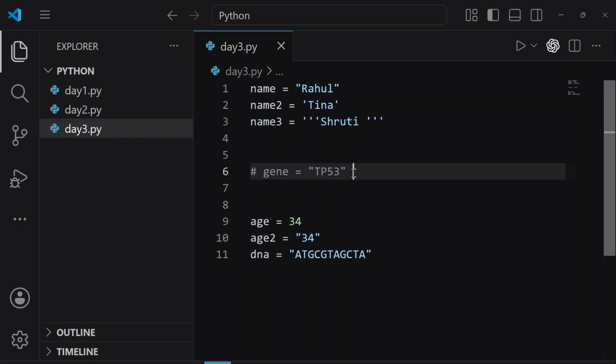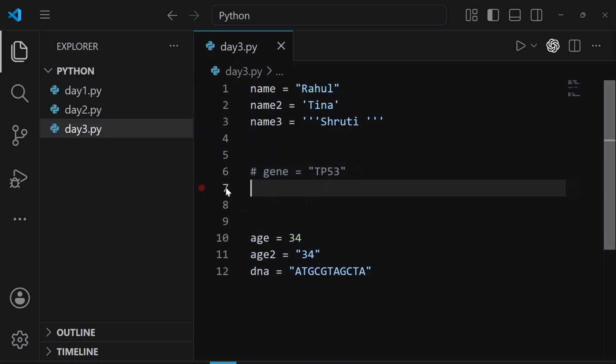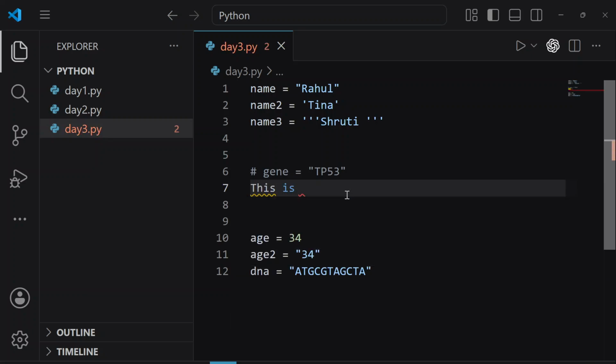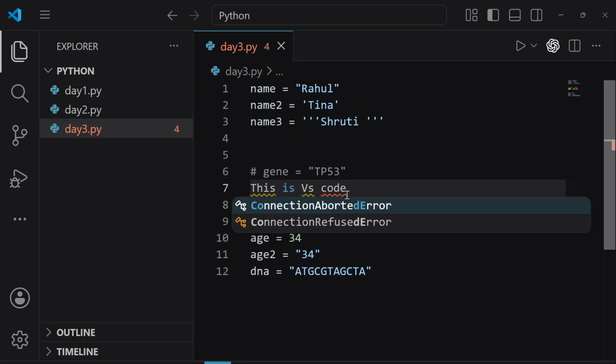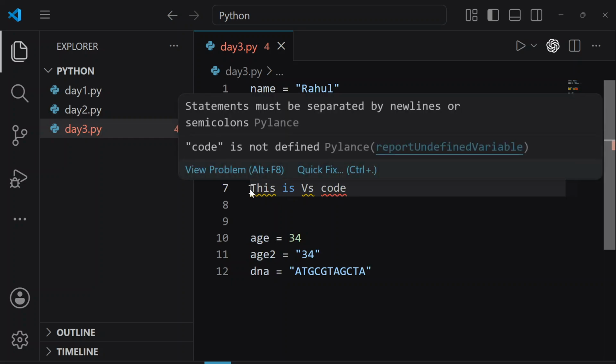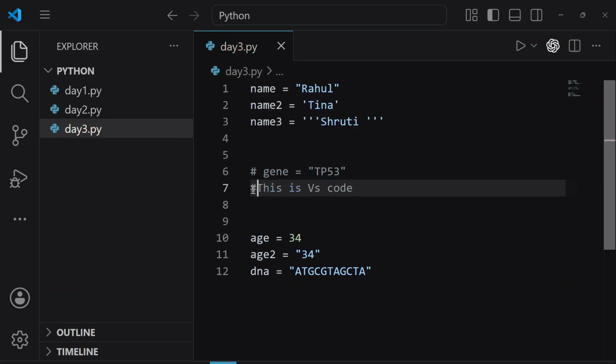But as soon as I press enter and come to line number 7, this is not a comment line anymore, which means if I write something, for example, this is VS Code, we can see these yellow lines and this red line. But as soon as I add the hashtag, now this line number 7 is also a comment. Now what does it mean? We can only make a comment in a single line by using this hashtag.